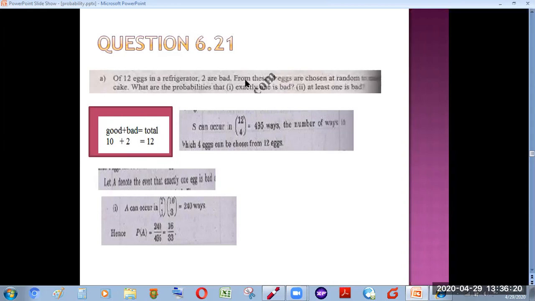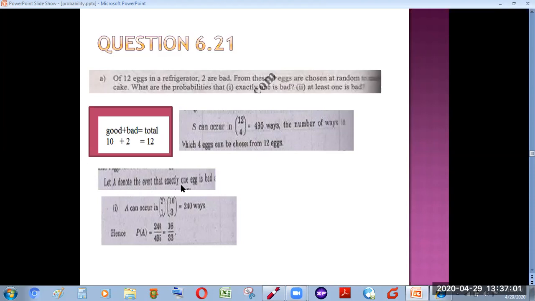And what we are going to do is, from these 12 eggs, we are going to select 4 eggs for a cake. So first of all, we need to define our sample space, that is, in how many ways out of these 12 eggs we can take out 4 eggs. So the possible ways which make our sample points for the sample space, there are 12C4, 495 ways in which 4 eggs can be chosen from 12 eggs. So now the first event is, what is the probability that exactly one is bad? First of all, we define our event. Let A denote the event that out of these 4, exactly one is bad.